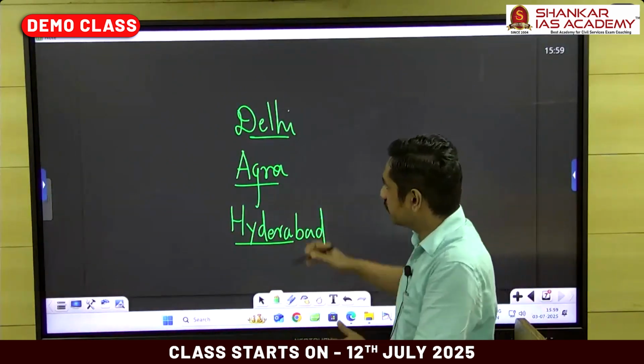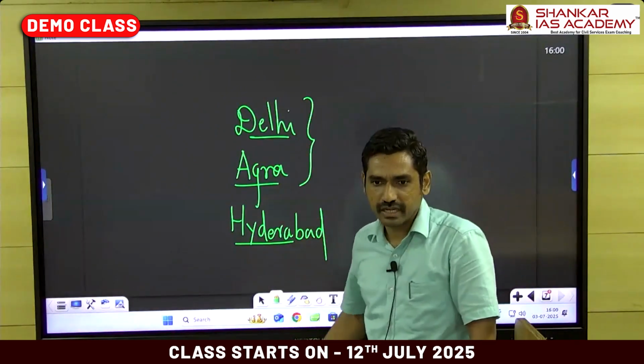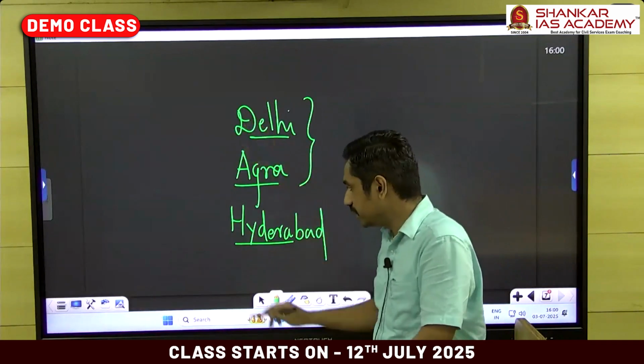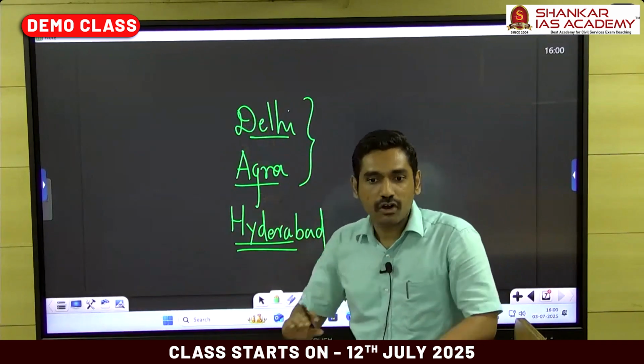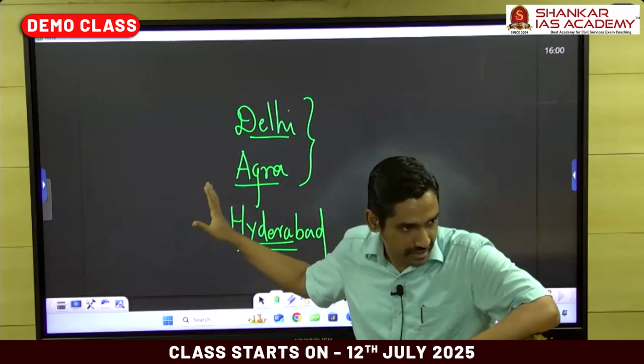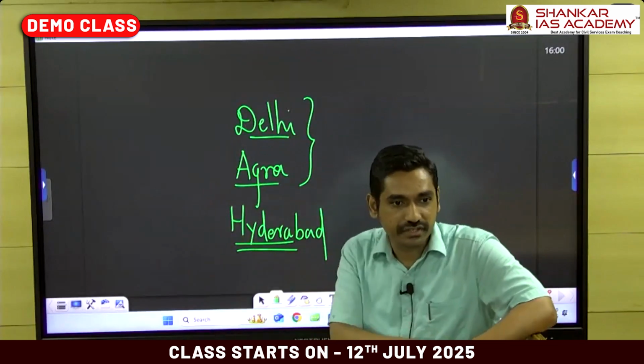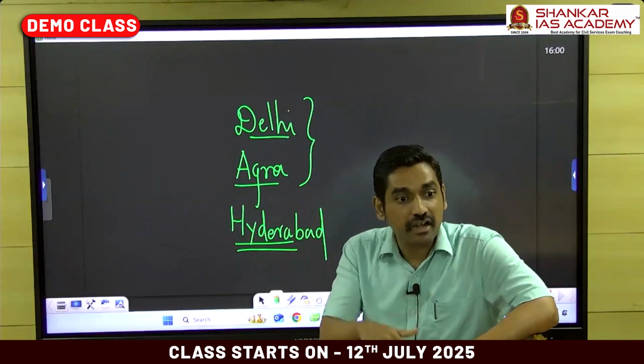Okay. These were built by whom? Delhi and Agra, Mughals. Hyderabad was built by the Nizam. So automatically the city gets a structure. You're getting the idea? We have ancient cities in India, medieval cities in India, and modern cities in India.